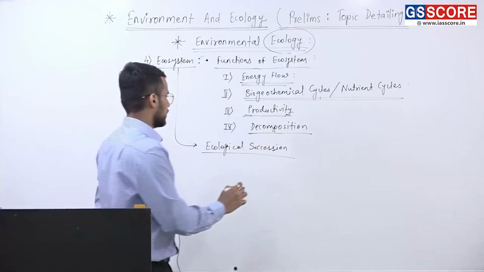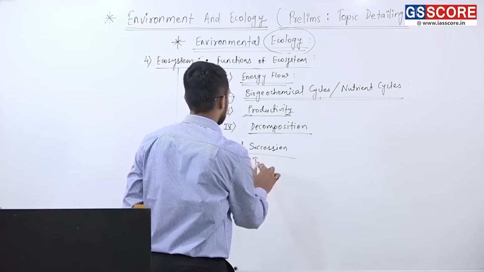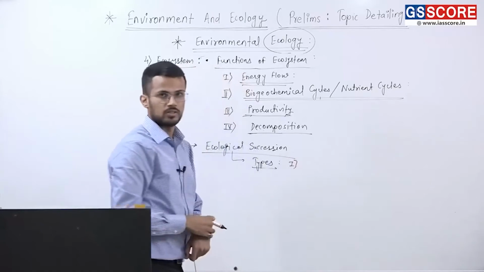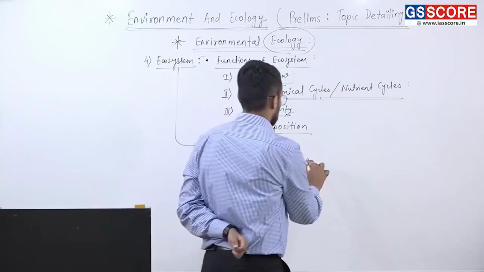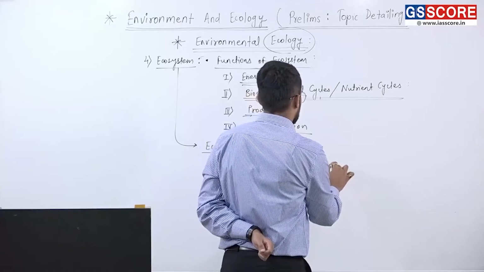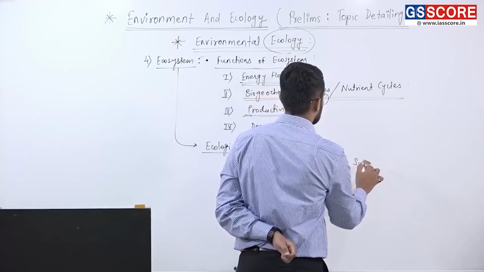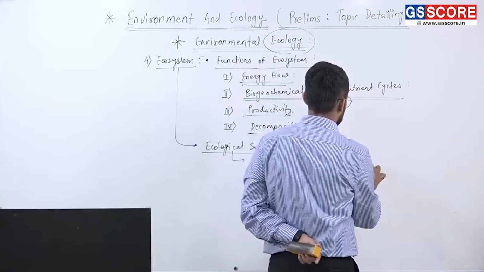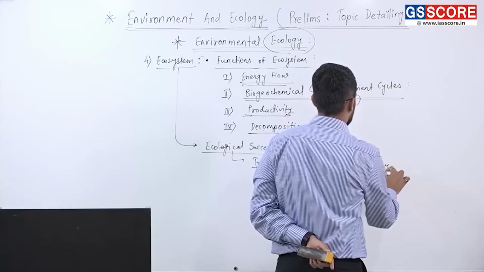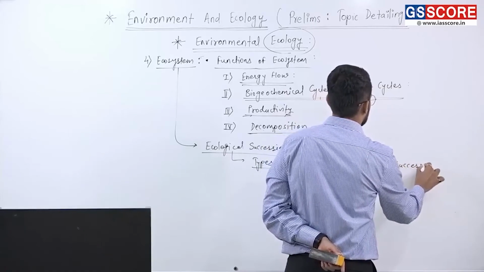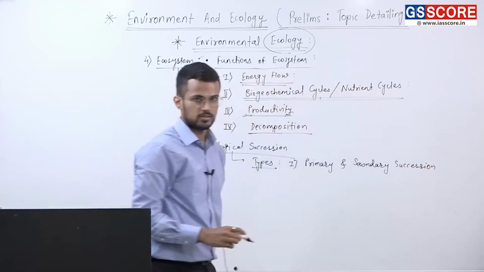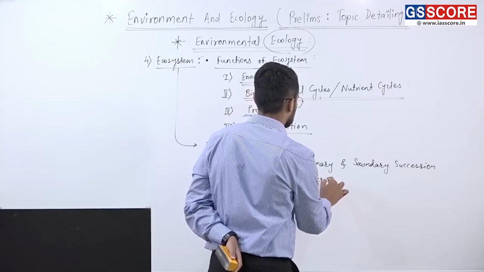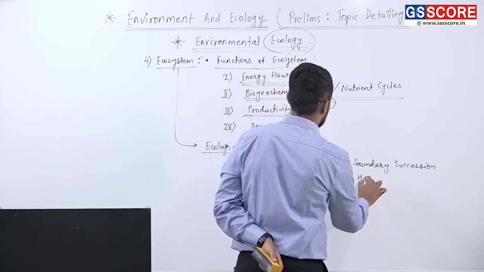Fine. Then there are different types of ecological succession, like primary and secondary succession. So what are those types of succession, primary and secondary succession? Then we have types like xerarch and hydrarch succession.